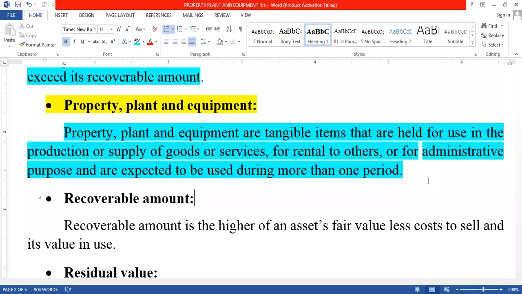That is what we call property plant and equipment. Once again, in brief, property plant and equipment is a tangible item held for use in our organization.